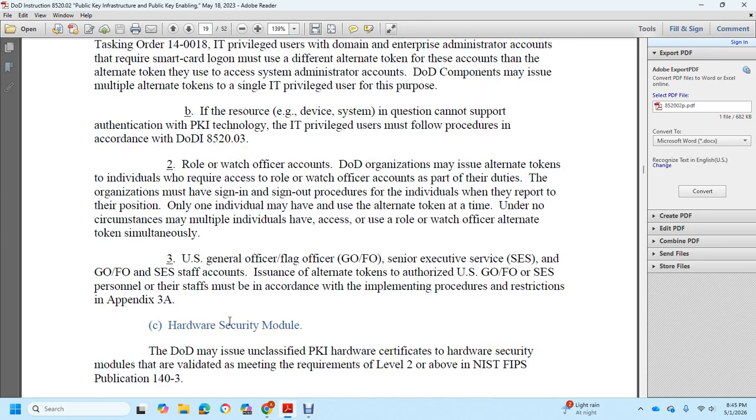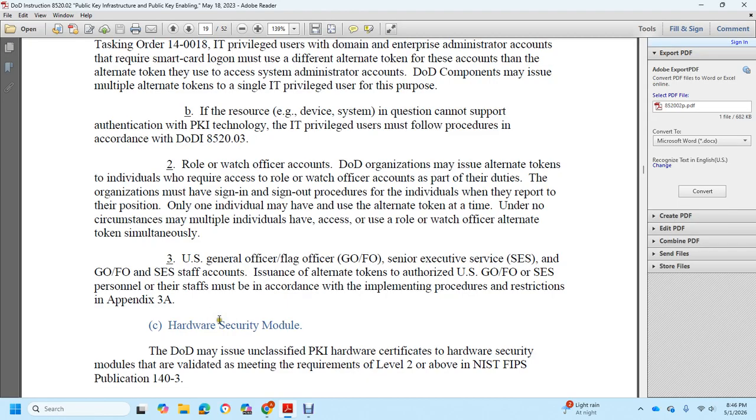General Officer, Flag Officer, and Senior Executive Service staff accounts. For general officer, flag officer, and senior executive service staff accounts, issuance of alternate tokens is authorized for U.S. general officer, flag officer, and senior executive service personal staff in accordance with the implementing procedure restrictions in appendix 3A.